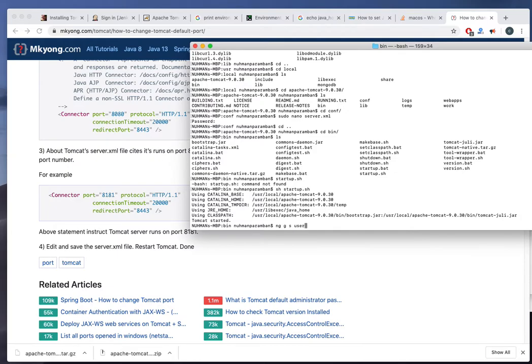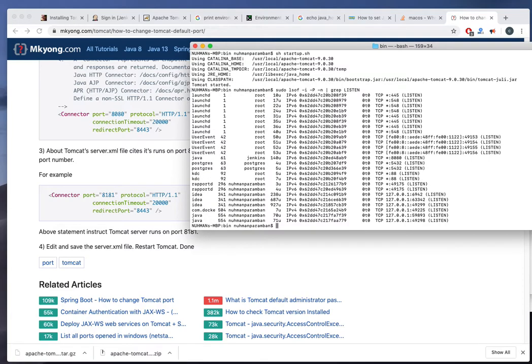Not here. Okay, so these are my ports right now.